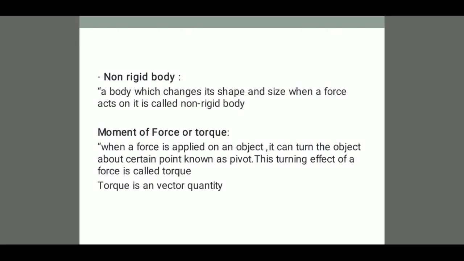Now let us know what is moment of force or torque. When a force is applied on an object, it can turn the object about a fixed point that is known as a pivot point. This turning effect of a force is known as torque. Torque is a vector quantity, and it is also known as moment of force. I think you can see the slide, so no more explanation is needed for it.